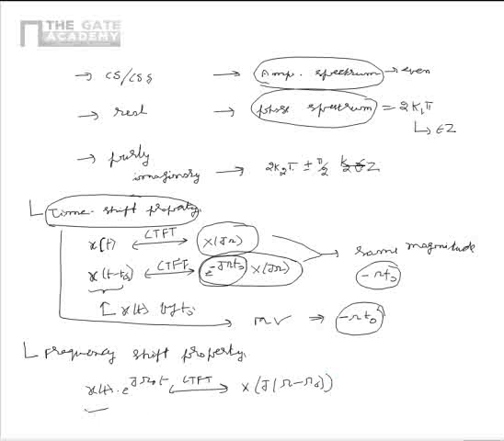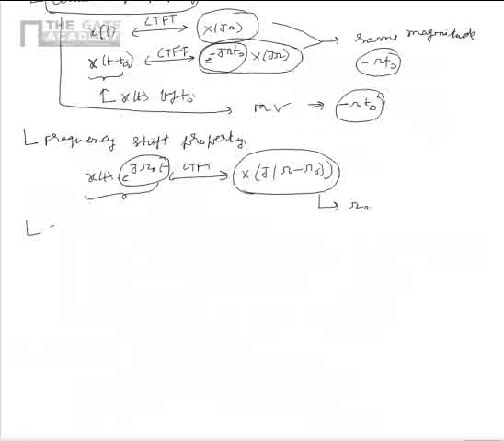That is, modulating the given signal x of t by e power j omega naught is equal to shifting the continuous time Fourier transform, that is x of j omega by omega naught. Now let us consider another property, that is scaling property.